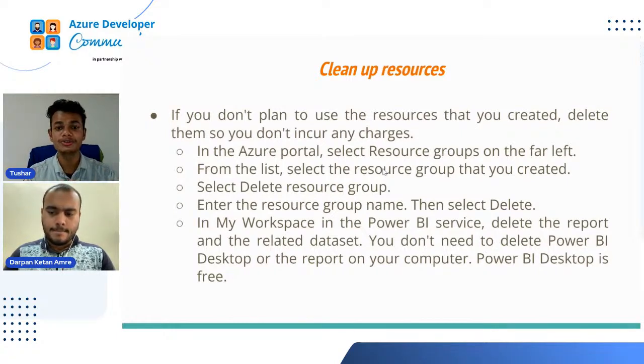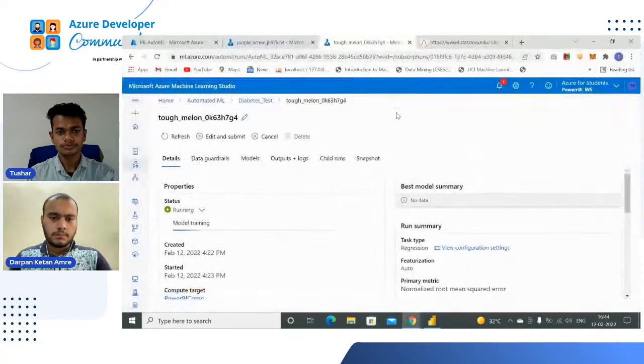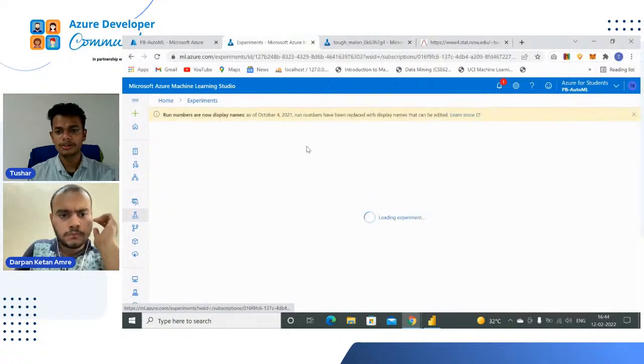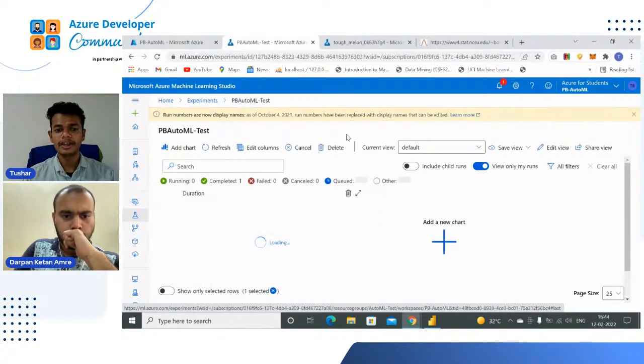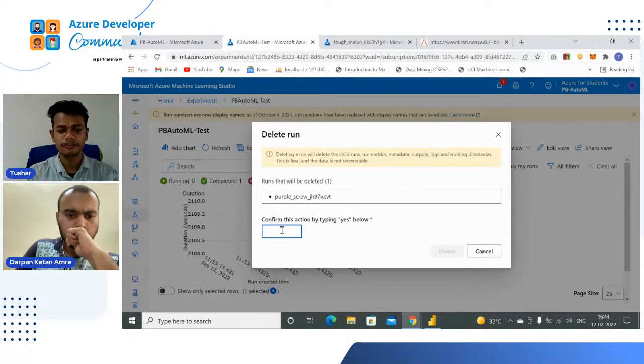Because you had seen that we were using Standard_DS11_v2, which was costing nearly $0.19 per hour. So if you don't plan to use the resources that you have created, delete them so you don't incur any charges in the Azure portal. So how do we delete that? Let's see that also. See, it's still running. Suppose I have to delete my model that I had already created. Just click on the delete button and in this confirm dialog box, type yes and delete.